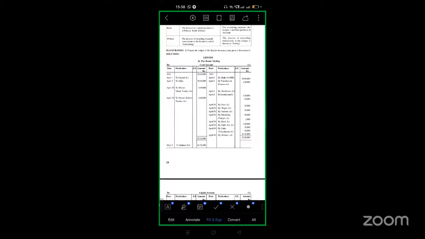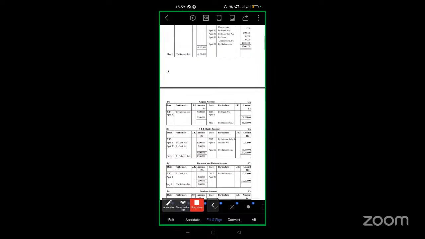So this is how the ledger account looks. Date, particulars, JF number, amount in rupees. Again, date, particulars, JF number, amount in rupees. This is the credit side and this is the debit side. And this is the cash account. In this, we write only the transactions which are related to cash.